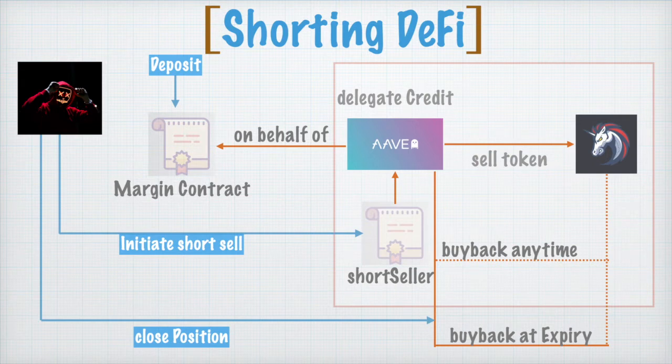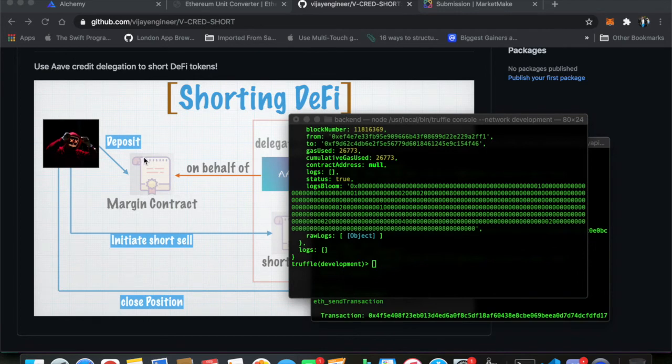The token, once it is sold, is converted to a stable coin. So for example, the wrapped ETH could be converted to USDC. Then, as the dotted line shows, the USDC, that is a stable coin, can be used to buy back the token or the asset which was shorted, which was wrapped ETH. This asset is then paid back, that is the delegated credit is paid back to the margin contract, and the position is closed.